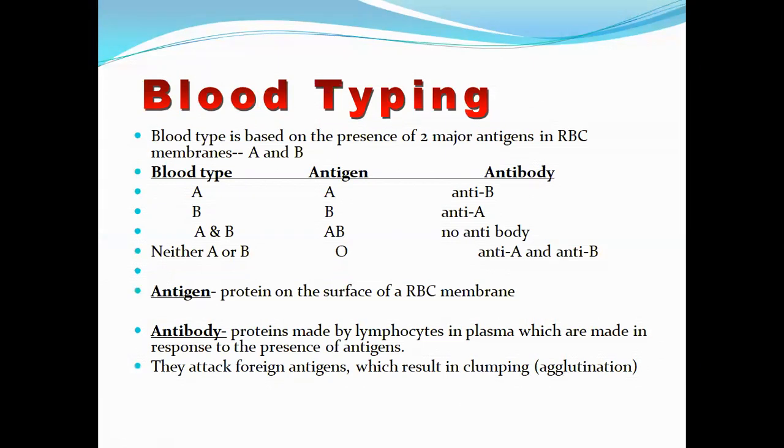Now the antigen is the protein that is present on the surface of the RBC membrane. The next one we will be talking about is antibody. These are the proteins made by lymphocytes and plasma cells, which are made in response to the presence of antigens. Now these antibodies attack the foreign antigens that result in clumping. That is also known as agglutination.